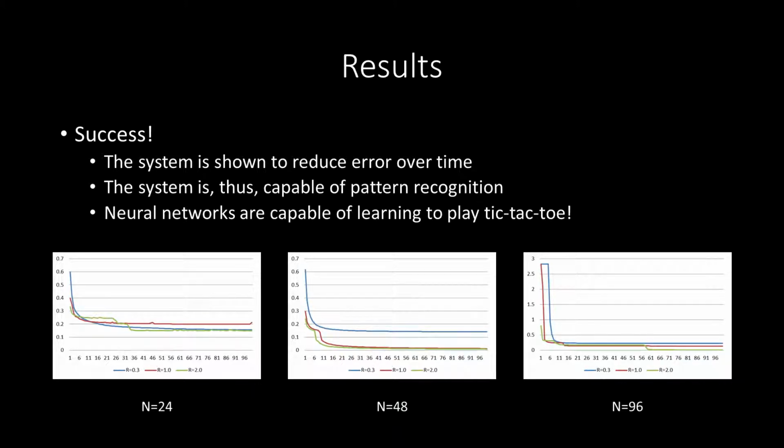So thus we know that the system is capable of pattern recognition, and neural networks are capable of learning to play tic-tac-toe. They can be applied to more complicated tasks. It doesn't have to be a simple game. This is only a proof of concept.